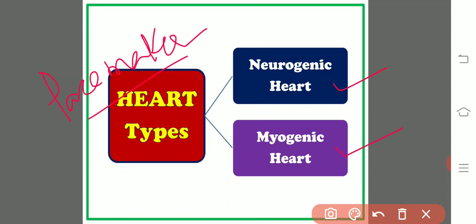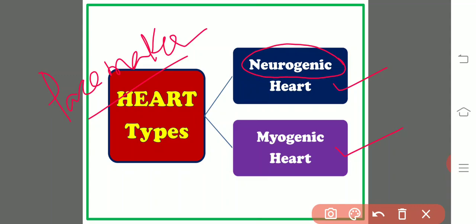Neurogenic hearts, that is, the pacemakers are made up of neurons, neural cells. Neuro means neuronal cells, nerve cells. Genesis means production of the contractional wave, production of the electrical impulse, which is responsible for the contraction of the heart, that is made by the neurons.